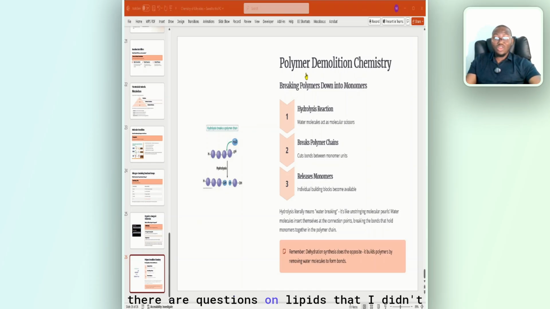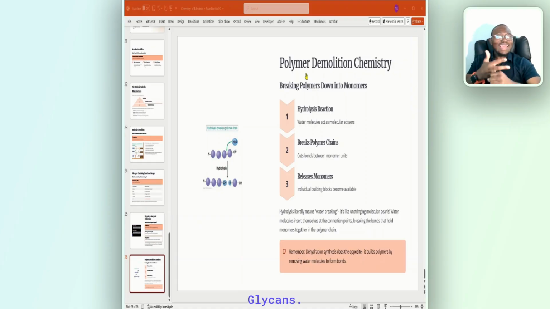Also, there are questions on lipids that I didn't mention initially. They can ask you in general, dash has a 2-to-1 ratio of hydrogen to oxygen. That's carbohydrate. We'll talk about lipids in a bit. But carbohydrates have 2:1 hydrogen to oxygen. You must not forget. Carbohydrates have 2:1. And I mentioned the question about proteoglycans. What are proteoglycans? Carbohydrates and protein. Protein, glycans, carbohydrate.